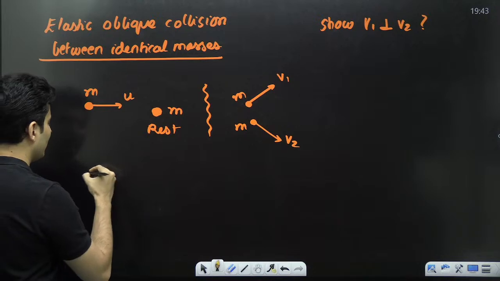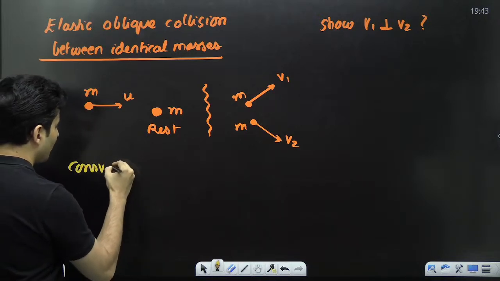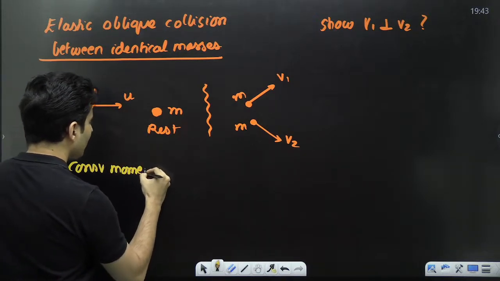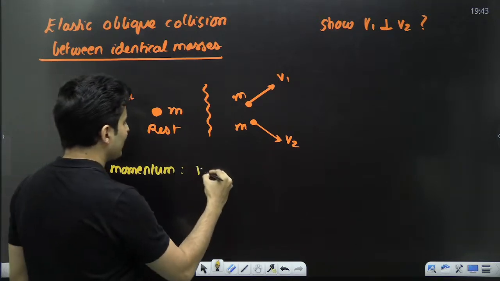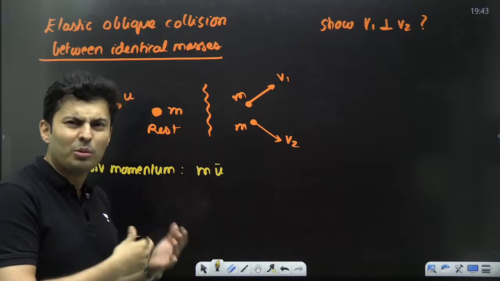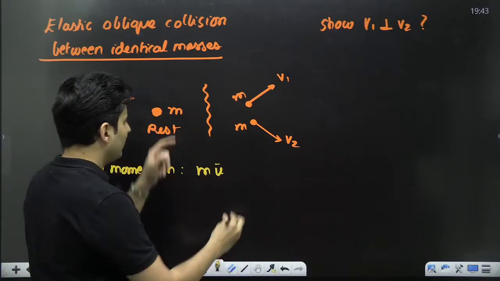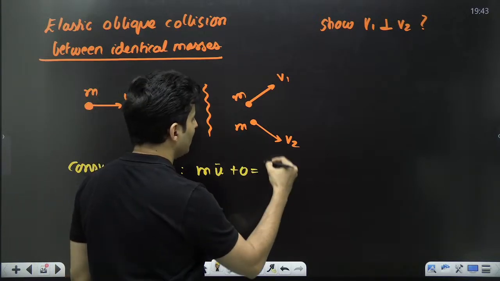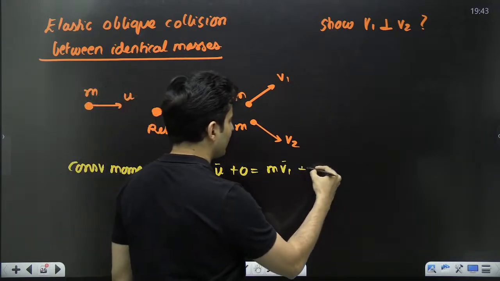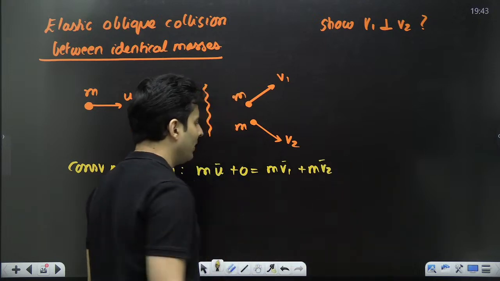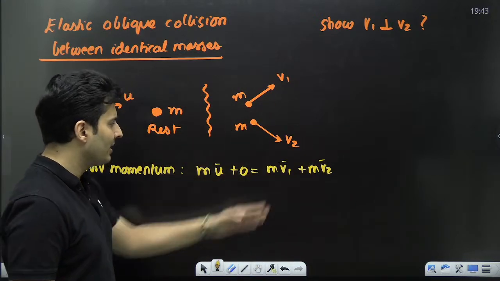What is the momentum equation? Conserve the momentum. If I do that, initial momentum is m u bar. u bar could be anything, i cap, j cap, something. The other guy is at rest, so 0, is equal to m v1 bar plus m v2 bar. Simple momentum equation. m gets cancelled.